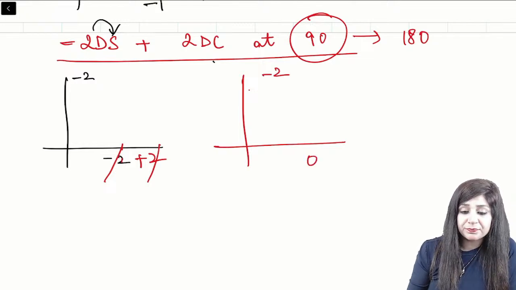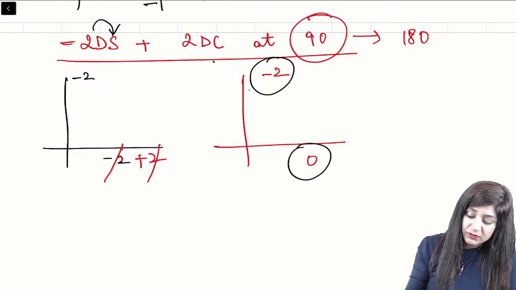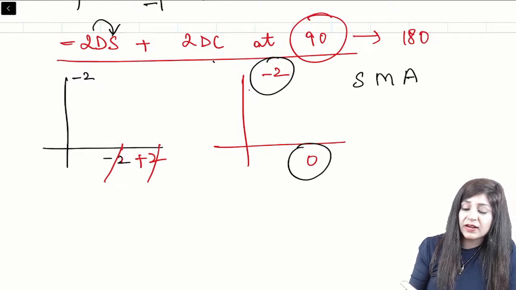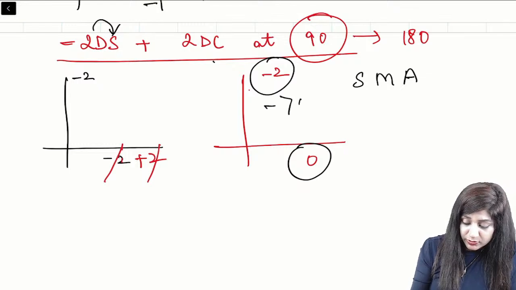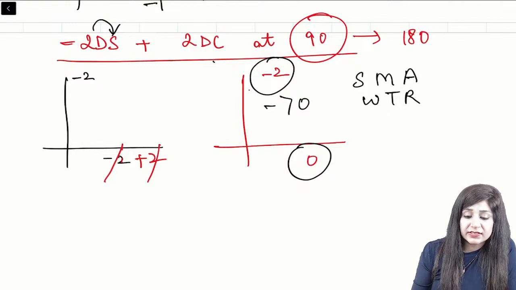Can you tell me about the astigmatism now? -2 and 0. So this will become simple myopic astigmatism, and minus is more than 0. So this is also with the rule astigmatism.